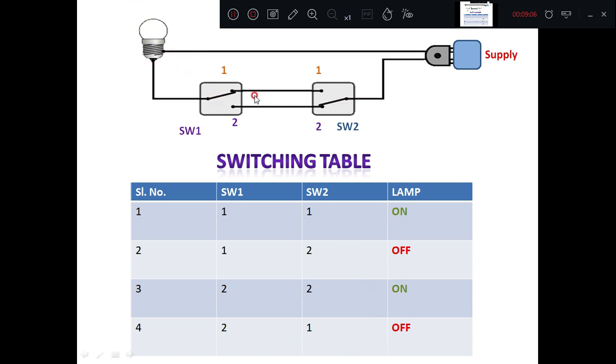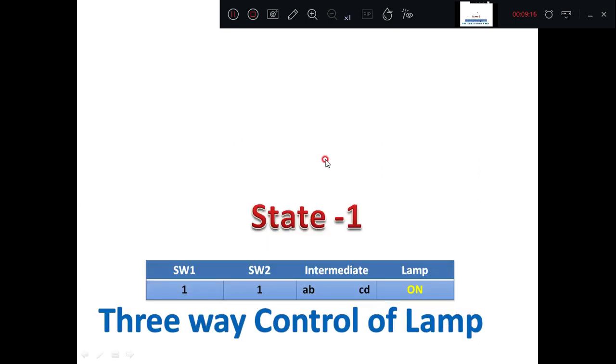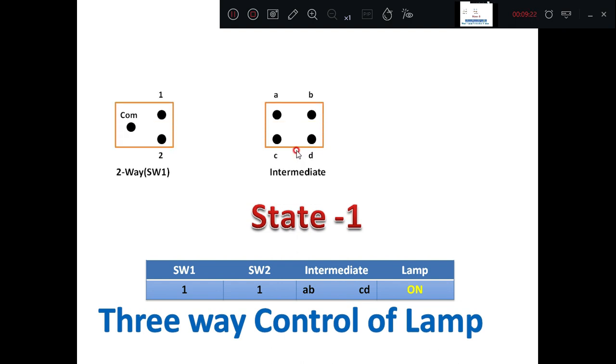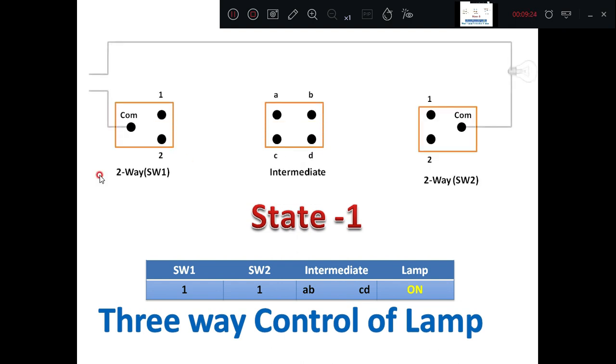You can control the lamp from either this portion or this portion, so that you can switch the lamp on or off. It is a two-way control. Then we'll move to the three-way control. In the three-way control, there are three switches: two two-way switches, and one intermediate switch with four terminals here.